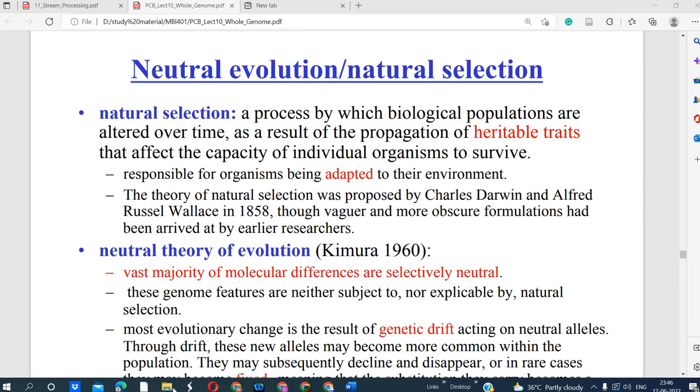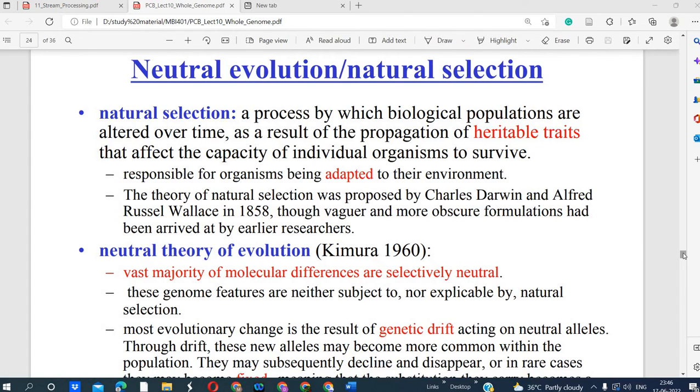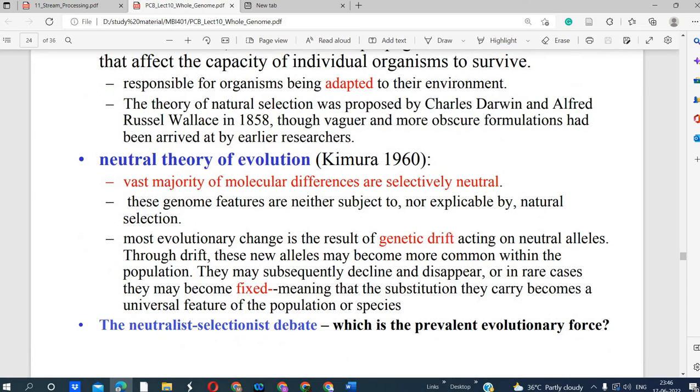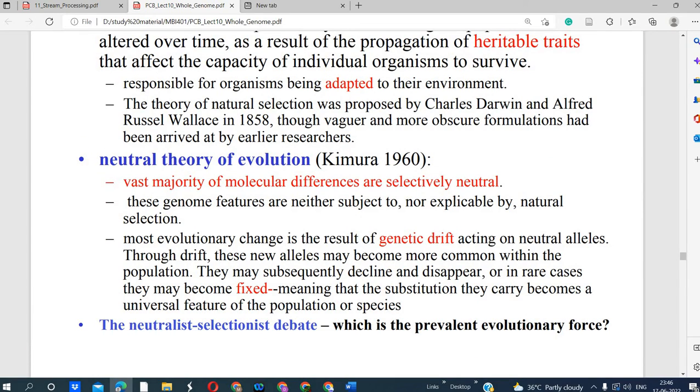Now there is the neutral theory of evolution. What is this? Neutral means it doesn't affect the protein or organism. The vast majority of molecular differences are selectively neutral, because there is a change in the gene frequency, but it doesn't appear in the protein structure or in the organism. So these genome features are neither subject to nor explicable by natural selection. Although these changes are hereditary in the next generation also, they don't affect the organism's functioning or structure.